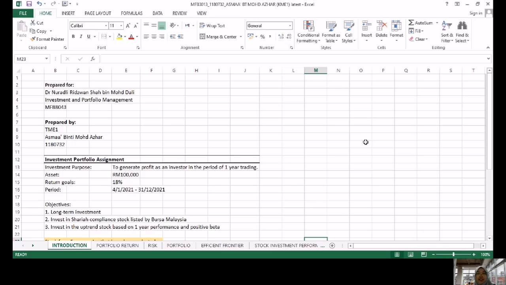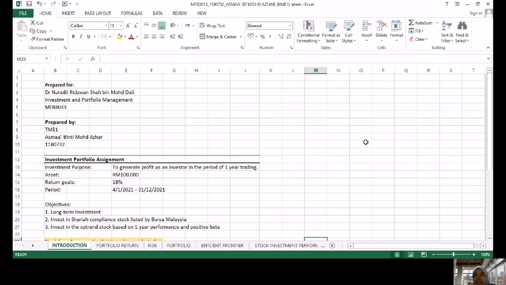I'm from KME1. So today I would like to present my investment portfolio. With the funds of 100,000 ringgit, I chose to invest in 5 stocks from different industries, which are meats, binary, Kobe, IHH, and gas. In my portfolio, each of them is weighted 20%, so the total weight for these 5 stocks is 100%. The 5 Sharia compliant stocks are selected based on the company's industry potential, meaning their potential for future growth, and also based on technical analysis, like the stock is currently in an uptrend, etc.